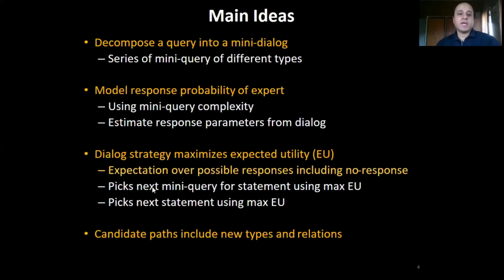And the parameters of this response probability model are estimated from the dialogue as the dialogue progresses. We propose a dialogue strategy that maximizes expected utility of a mini query, considering all possible responses to the mini query, including no response. And finally, we allow the candidate paths to include new types of relations. This enables the expansion of the schema.